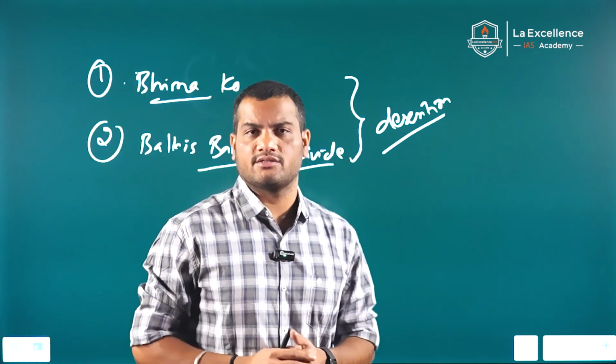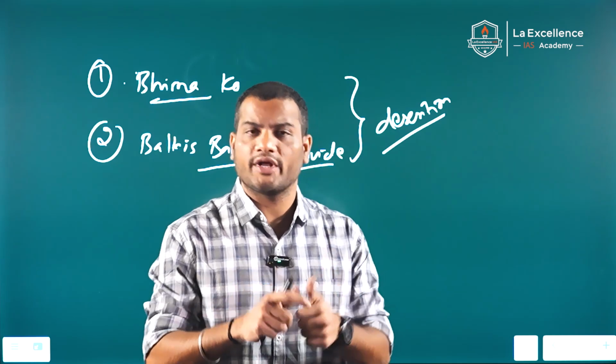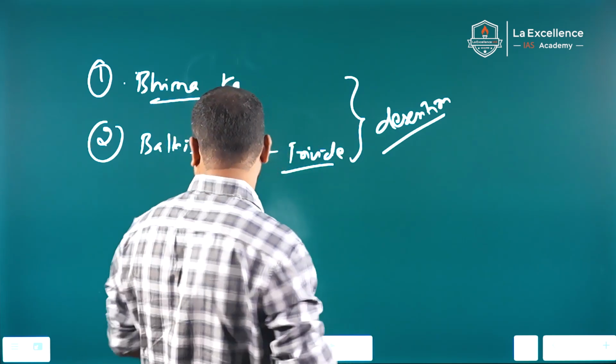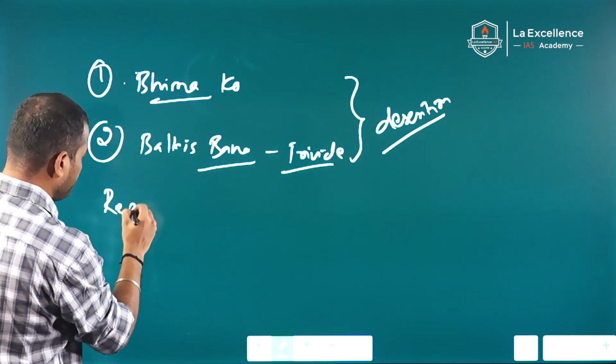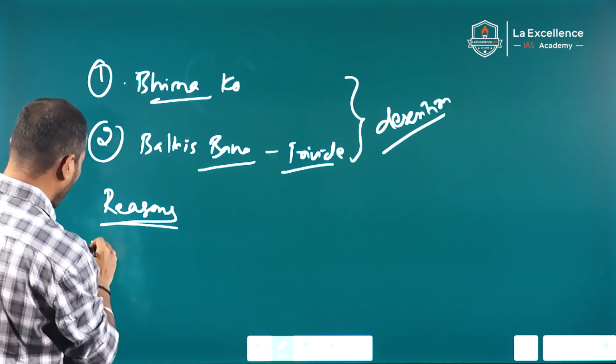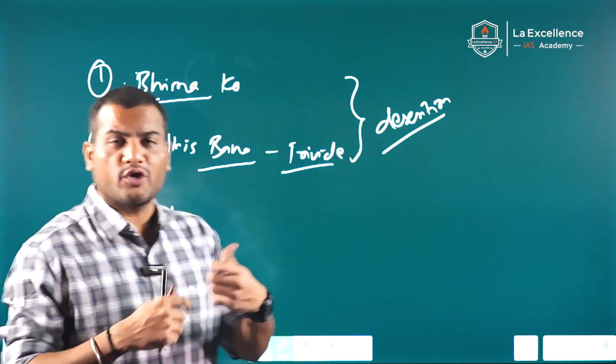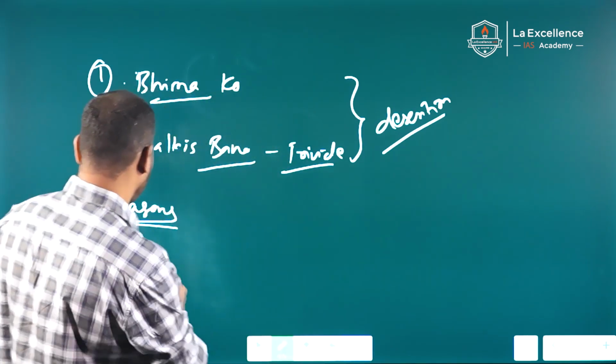And what are the reasons to recuse? There are many reasons. One, potential conflict of interest.